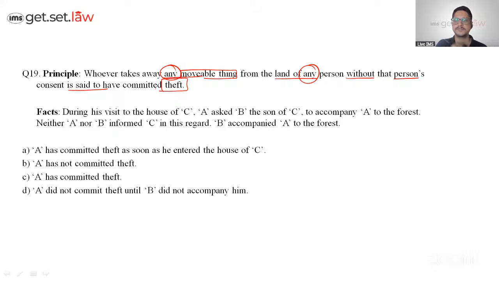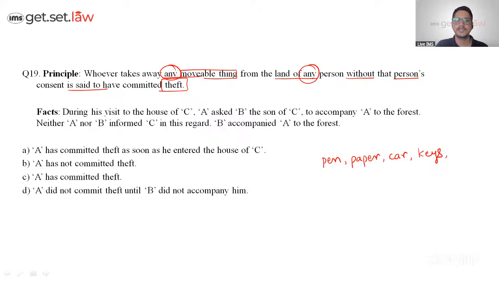When I was going through this question, I found it very funny. While reading the principle, it gave me the message that this is related to theft without consent if you are taking any movable thing. Now, what could be a movable thing? It could be a pen, paper, car, or keys. This is what would come to someone's mind, and that is what I was expecting from the question. But they have not given any facts like this.